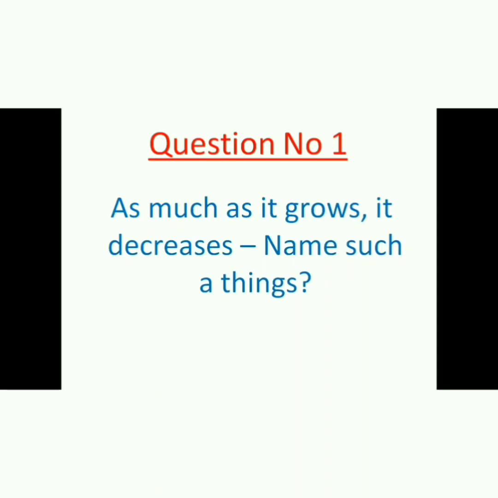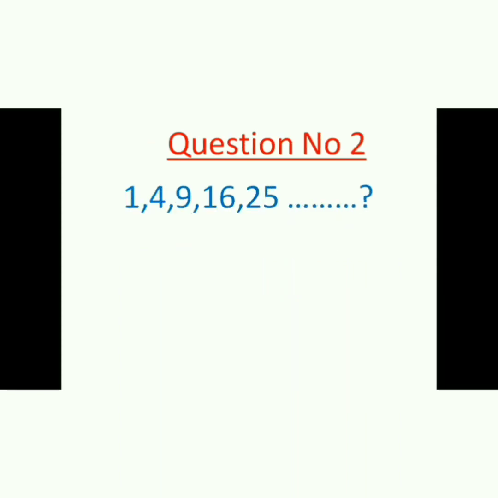Now the next question is question number 2. As you can see on the screen, question number 2 is a number series. Number series that is 1, 4, 9, 16, 25, and there is a blank. You need to fill up the blank. What will be the next number?